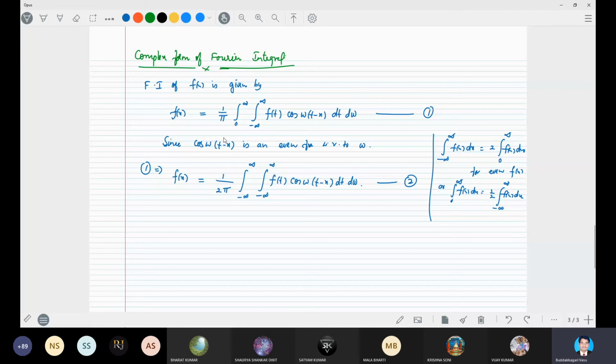This integrand is an even function with respect to omega, because omega is also one variable that we are integrating, right? So therefore, this we can rewrite into both integral minus infinity to infinity, integral minus infinity to infinity.